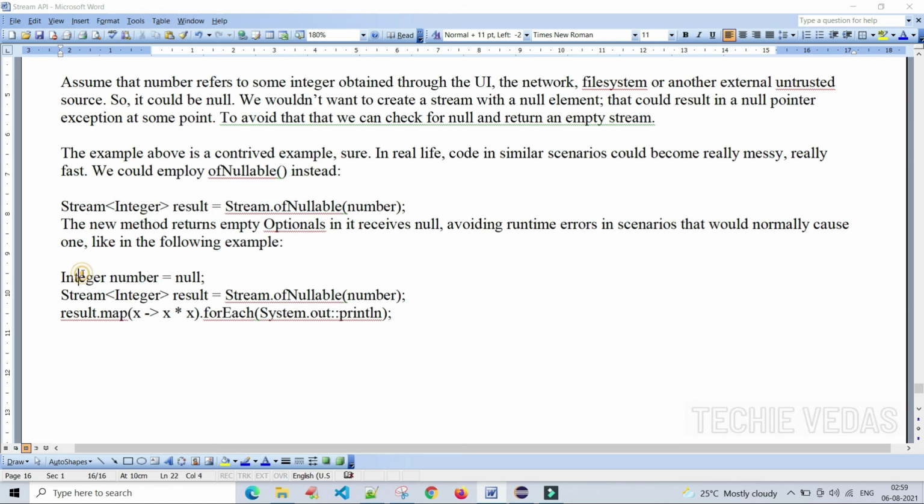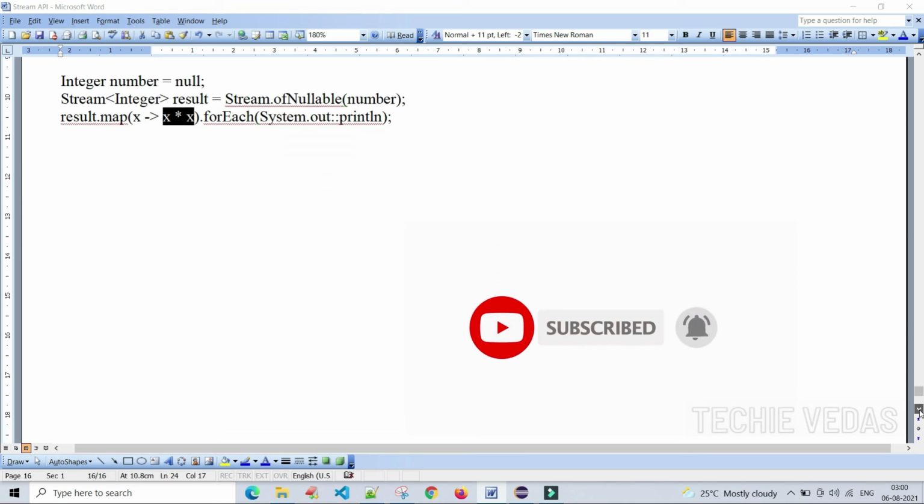Some number variable, that is the Integer number variable, equal to null, we assign null. Stream.ofNullable(number), nothing but we are passing the null value to the stream. The result stream maps x into x, null into null, and then forEach. This is what it does.